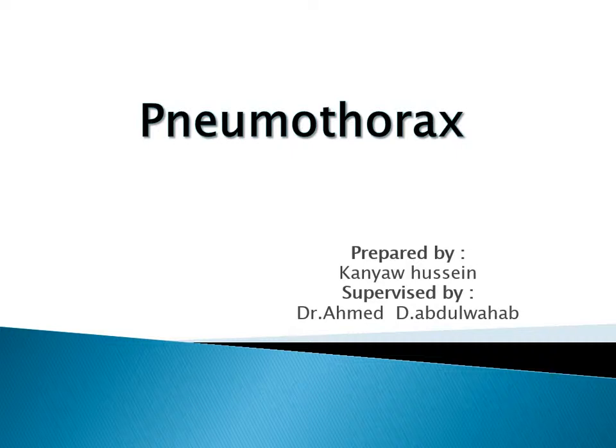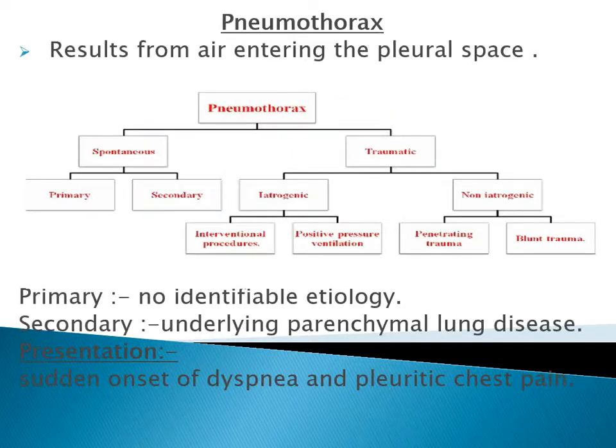Good morning, everyone. I will start with pneumothorax. Pneumothorax results from air entering the pleural space. It's divided into either spontaneous or traumatic. Spontaneous, either primary or secondary. Traumatic, iatrogenic or non-iatrogenic. By primary, we mean there is no identifiable etiology. Secondary means underlying parenchymal lung disease. The patient will present with sudden onset of dyspnea and pleuritic chest pain.